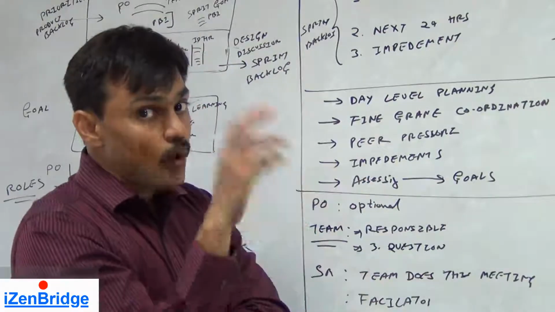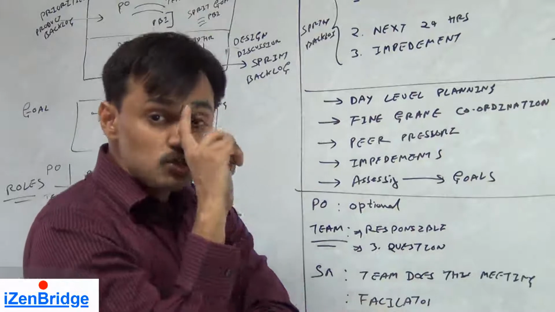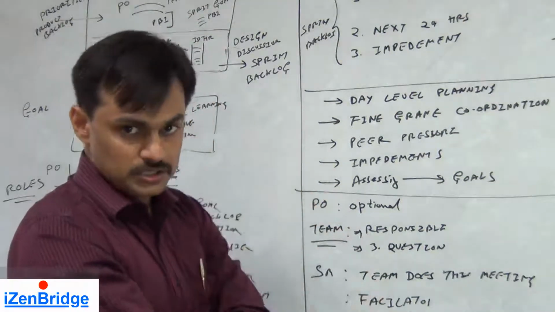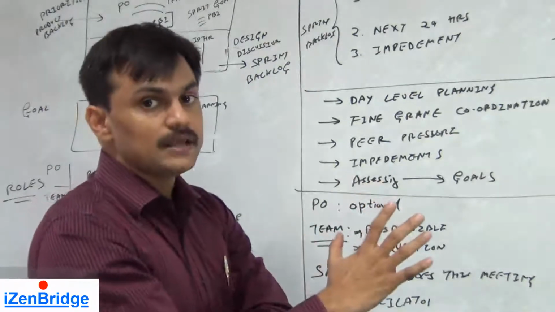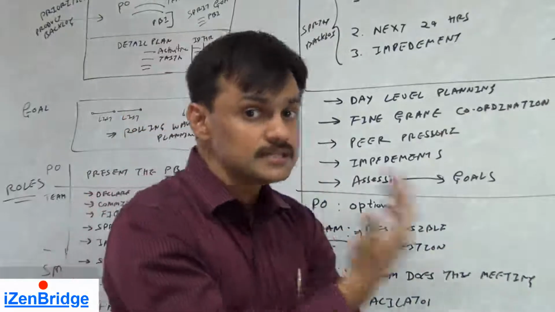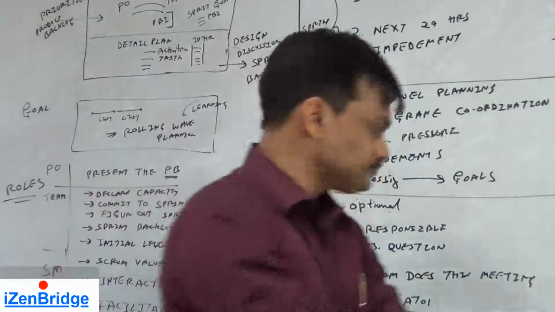So do keep these points in mind: it is not a status meeting for a Scrum Master, and it is not a problem-solving meeting, and it should get finished in 15 minutes. Even if a few people have not given their status, we need to enforce the time box. So going forward, they understand that this is the only time which they have for this particular meeting.